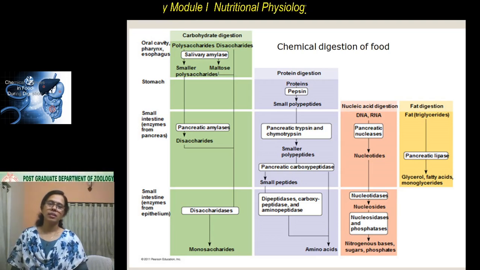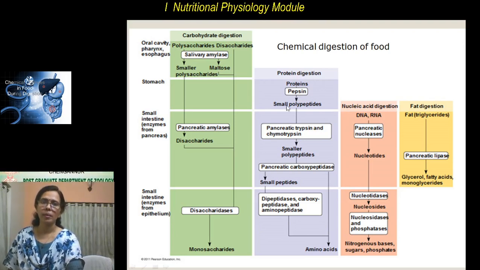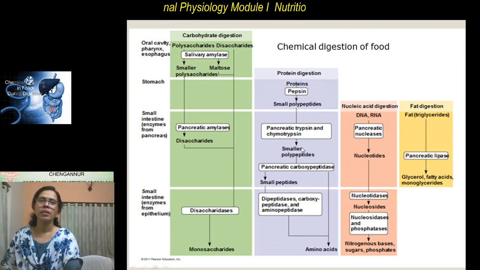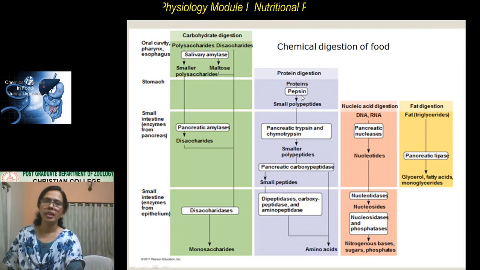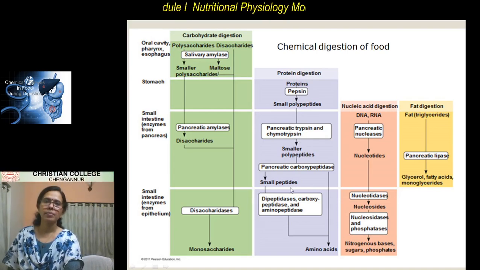Protein digestion starts from the stomach, is continued in the small intestine and completed. Here there are some very key enzymes like pepsin inside the stomach. Then there are trypsin and chymotrypsin.